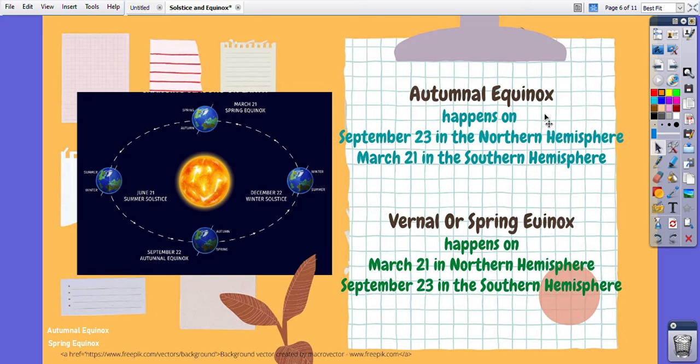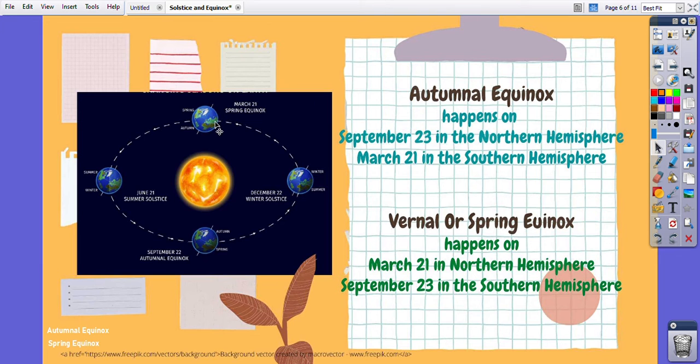Autumnal equinox happens on September 23 in the northern hemisphere and March 21 in the southern hemisphere. After this, days become shorter and nights become longer. While the vernal or spring equinox happens on March 21 in the northern hemisphere and September 23 in the southern hemisphere. After this, days become longer and nights become shorter.